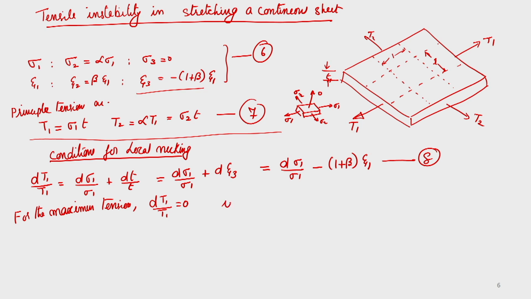From equation 8, d sigma 1 by sigma 1 is equal to, this is d epsilon 1, sorry. If you bring d epsilon 1 to the left side, we can say that 1 by sigma 1 into d sigma 1 by d epsilon 1 is equal to 1 plus beta.